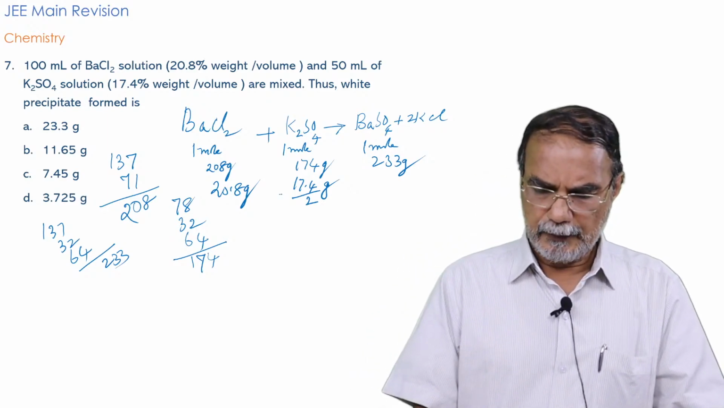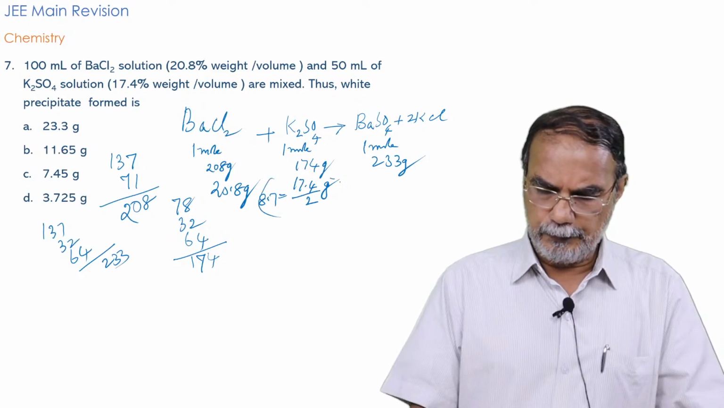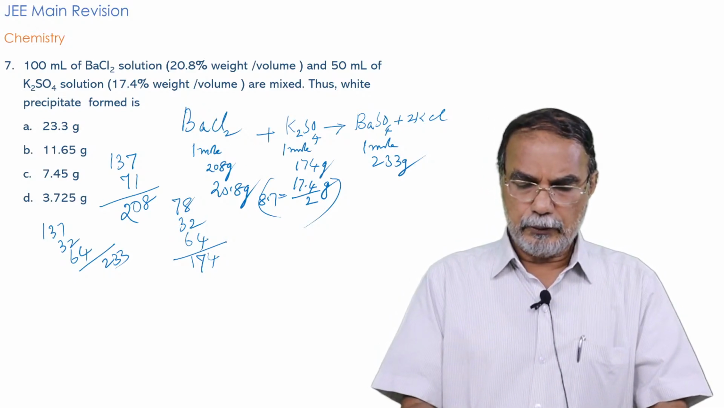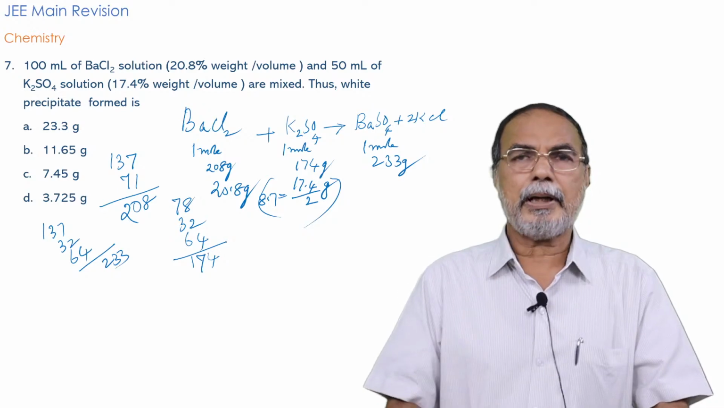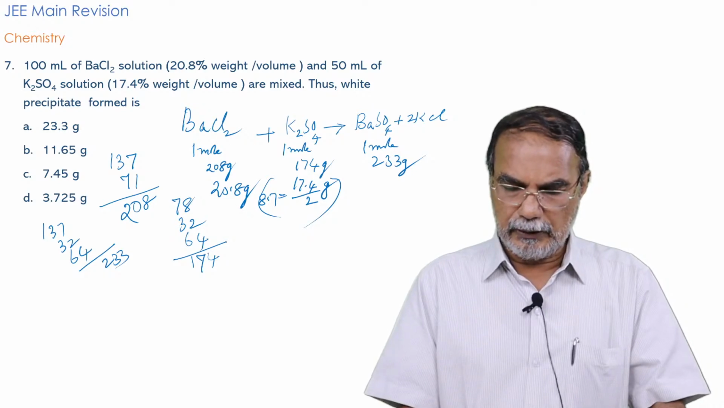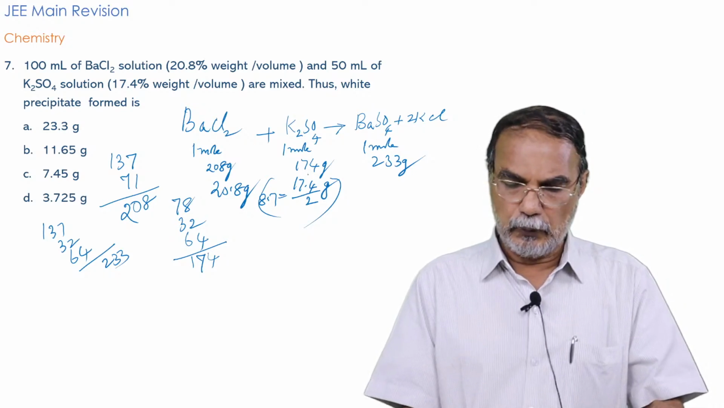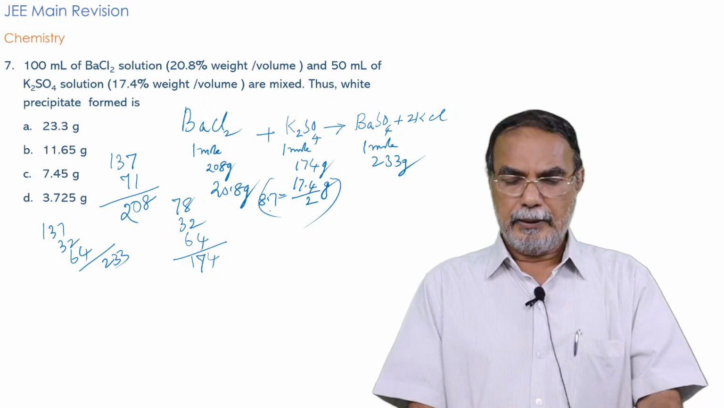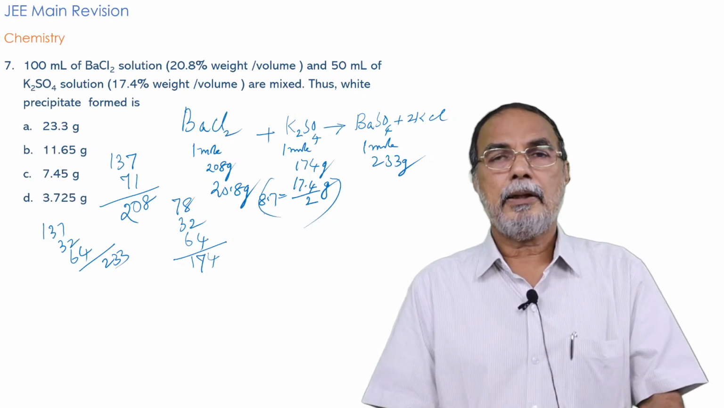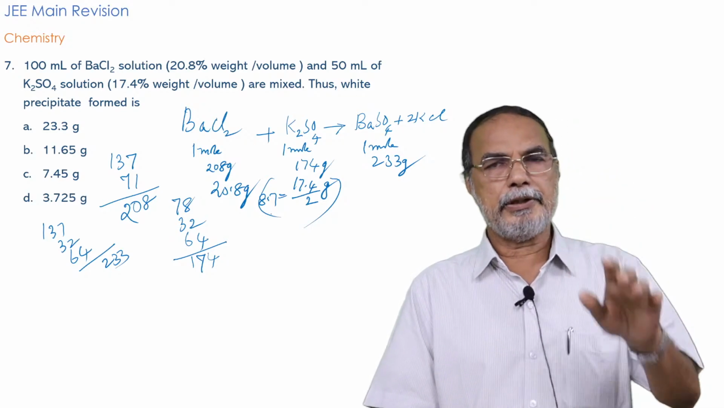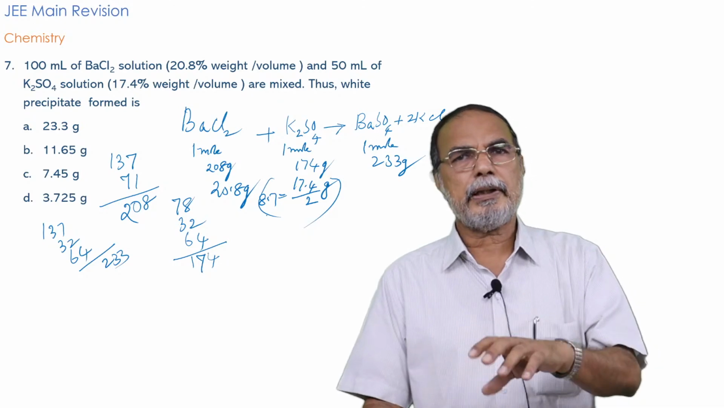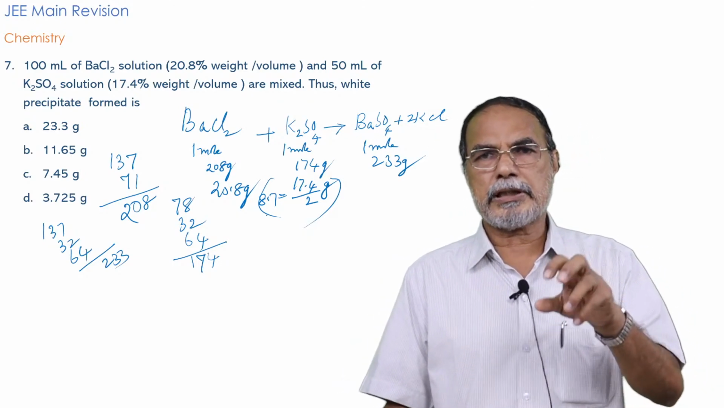8.7, isn't it? It is 8.7 gram potassium sulfate. So theoretically, 208 gram barium chloride will react with 174 gram potassium sulfate, or 20.8 will react with 17.4. But here you have taken only 8.7 gram of potassium sulfate, which means potassium sulfate is the limiting reagent. Limiting reagent means the reagent which decides the extent of the reaction, the reagent which decides how much